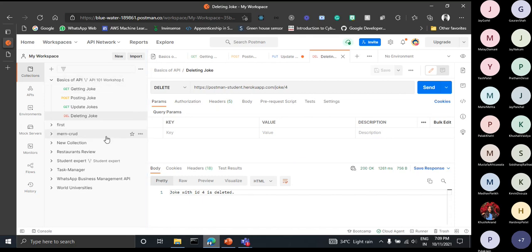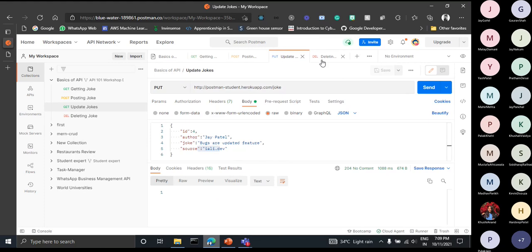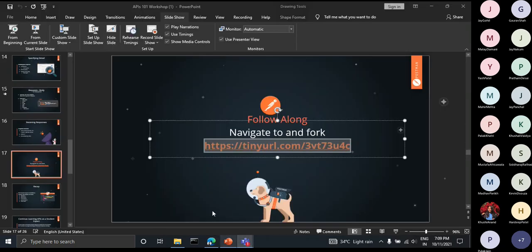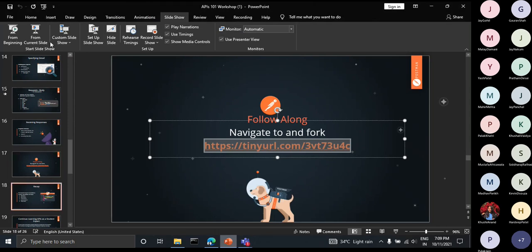This is just a small tutorial that I wanted to give you for handling APIs. For your practice, if you want more, in place of a joke, try all four things, get, post, put and delete, for a book and a quote. If you want to try, you can try that.